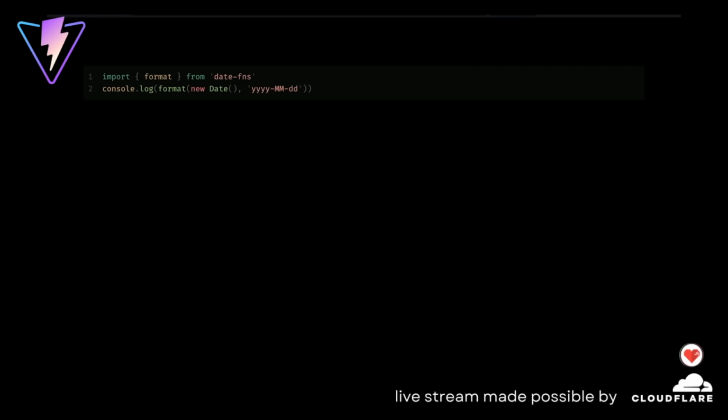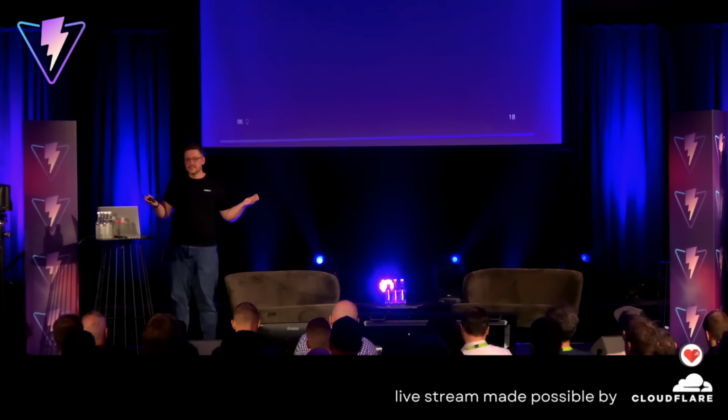And then we also use dependencies, right? I mean, probably none of you is like, I just built everything myself and reinvent the wheel everywhere. We don't do this. So if you use a dependency like date functions, because temporals aren't out yet, we still have the pain point of dates in JavaScript, right? Months start at 0. Yes. We want to, for example, format dates. And then we want to make sure, okay, there are a lot of functions in this date functions library. We don't want to get them all, right?